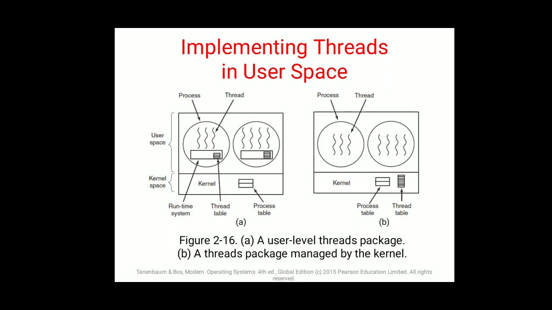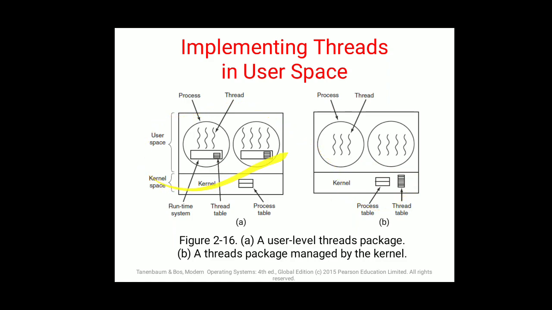Now when we talk about the user level thread package, when we see here in the user space, there is only the process and threads, and the runtime system is done by the thread table. Whereas the thread table and process table are managed in the kernel space.